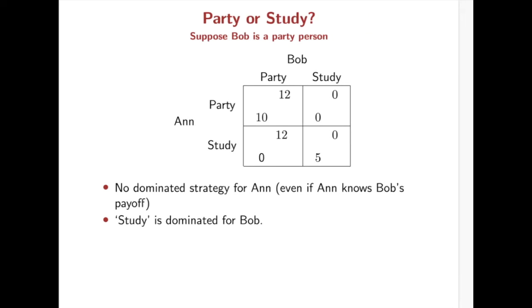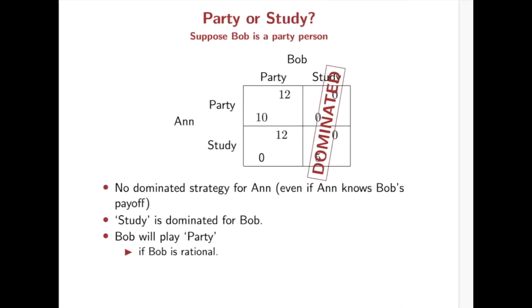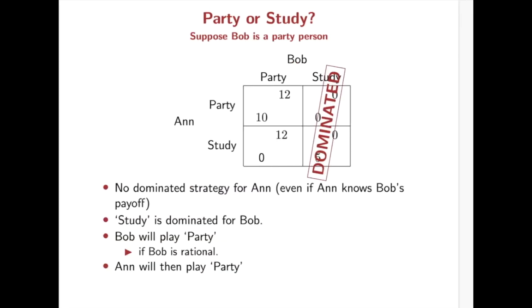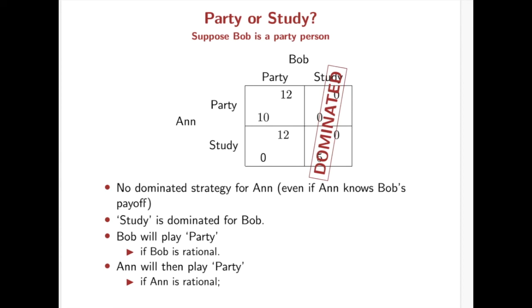But Bob has a dominant strategy, so study is eliminated. And Bob will play party. Under what conditions? If Bob is rational. And then now we can see Anne will play party, comparing 10 and 0, right? Under what condition? Of course, Anne is rational.